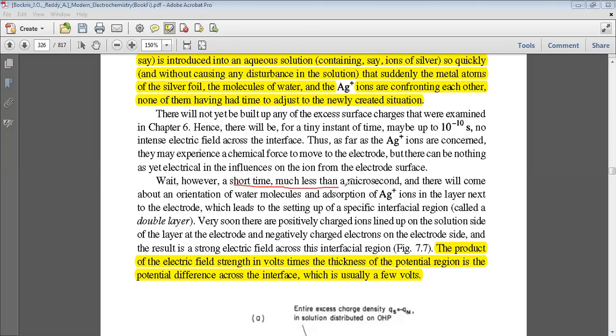When we wait for a few microseconds, there will come about an orientation of water molecules and adsorption of Ag positive ions in the layer next to the electrode, which leads to the setting up of a specific interfacial region called simply a double layer. What we have already done, that will be formed after some time. Very soon, there are positively charged ions lined up on the solution side of the layer at the electrode and negatively charged electrons on the electrode side, and the result is a strong electric field across this interfacial region.